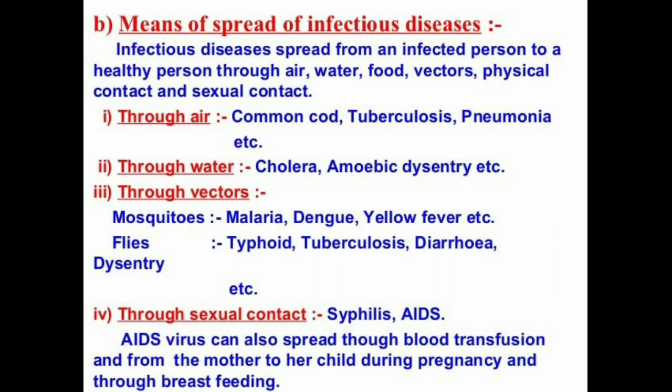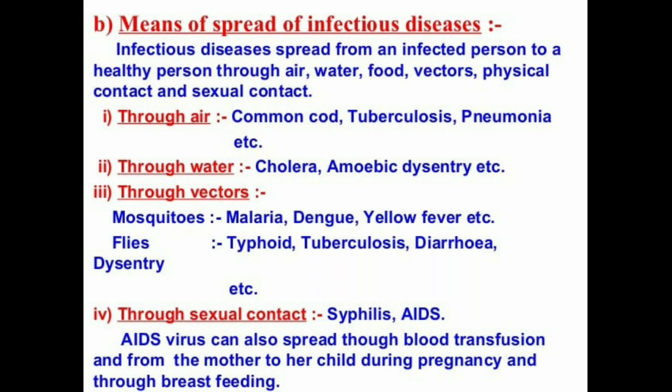Next one is through sexual contact. Diseases like syphilis, AIDS, etc. are transmitted by sexual contact from one partner to the other. However, such sexually transmitted diseases are not spread by casual physical contact. Casual physical contact includes handshakes, hugs, or sports like wrestling, or any other ways in which we touch each other socially.